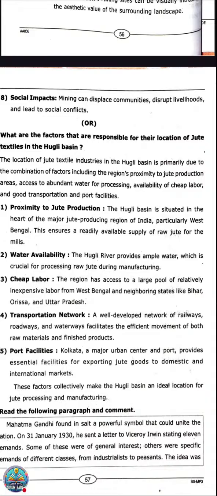Let's go through what they have given in the paper. The first one, proximity of the jute production. Here, West Bengal is the main center where a lot of jute is produced. And the next ones: water availability, cheap labor, transportation network, port facility. Moreover, the port facility is there to transport the finished product.